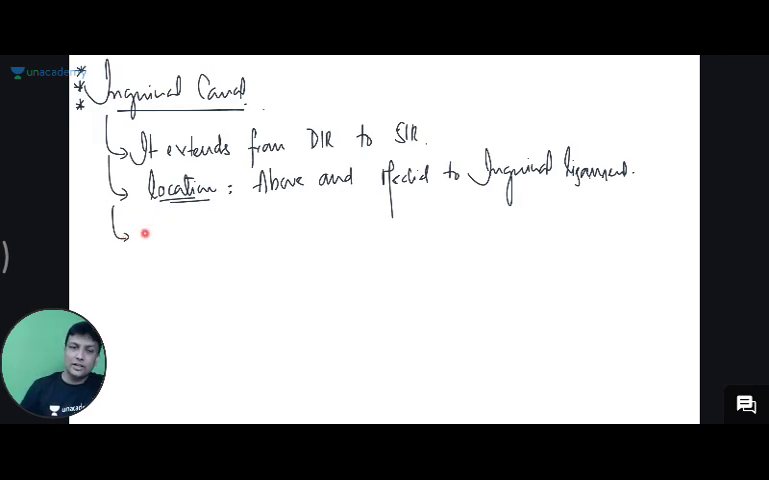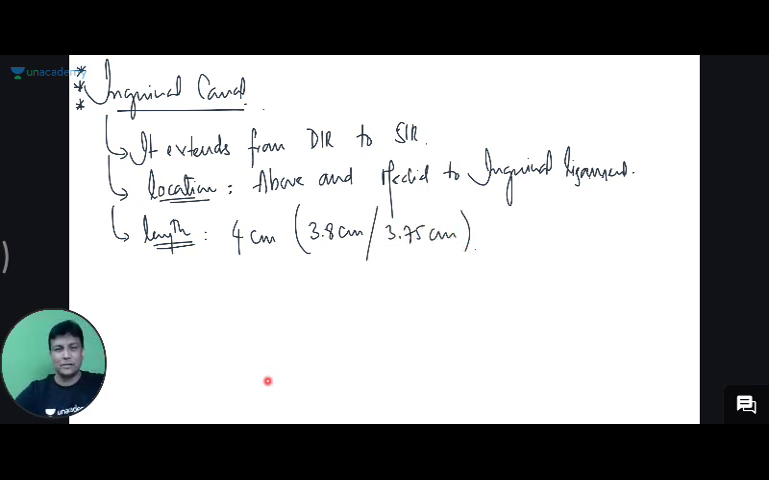Not only the location, the next thing is length. Can anyone tell me what is the length of inguinal canal? It is approximately 4 centimeters. But to be very specific in your exams, 3.8 centimeters it seems. And in the PG exams, it's too much, 3.75 centimeters it seems. Is there no other work in life? Vernier calipers, do you remember them? We used to study them in physics. It was read like that.